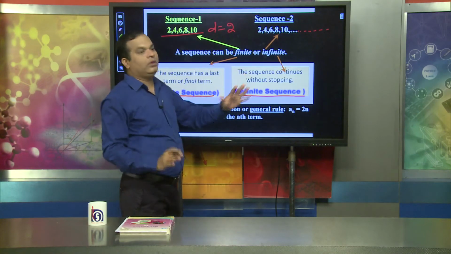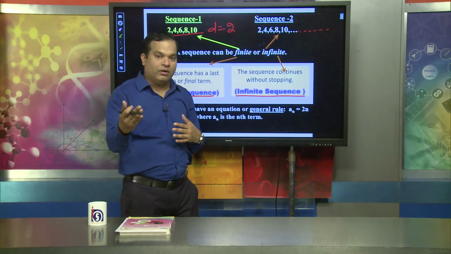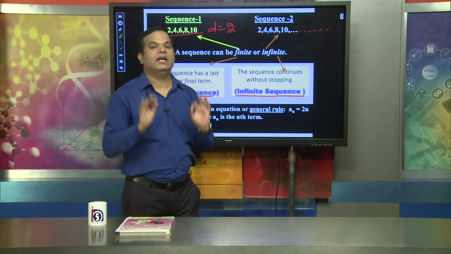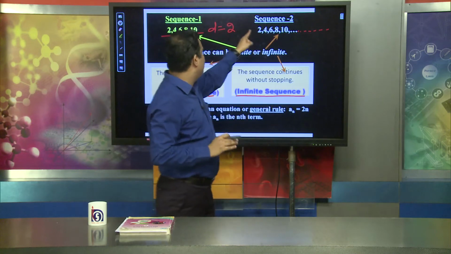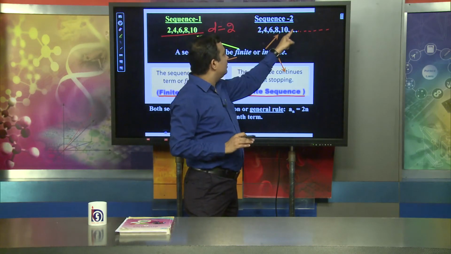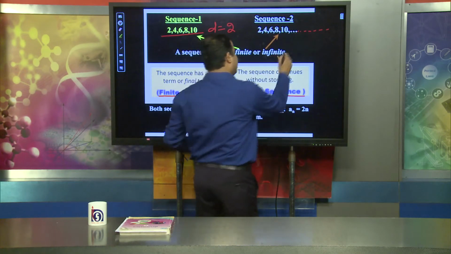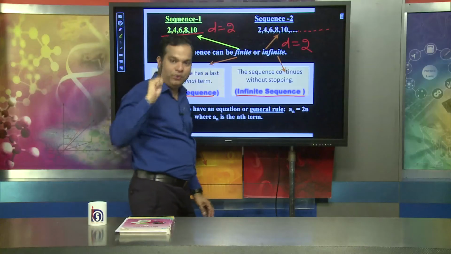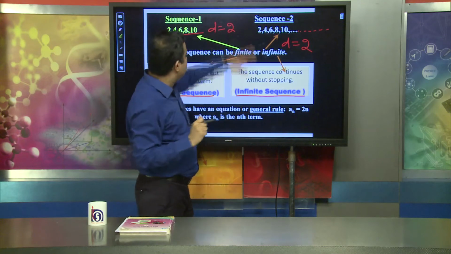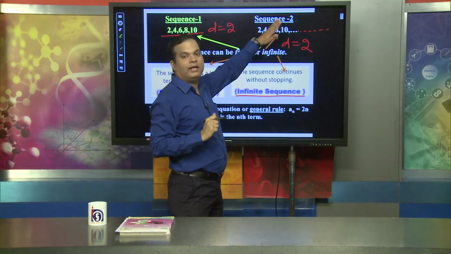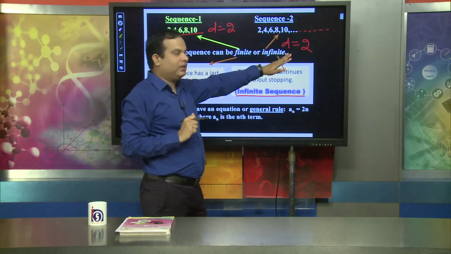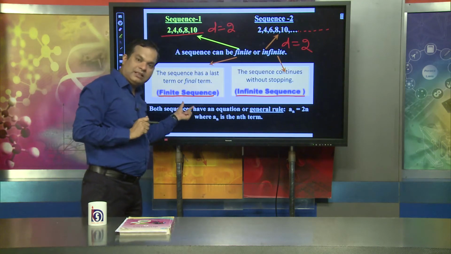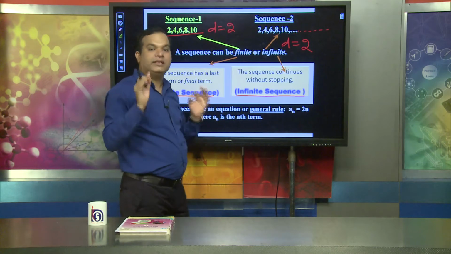If you do not know the last term or last number of a sequence, then we can say this is an infinite sequence, like 2, 4, 6, 8, 10, dot dot dot. Here also the difference is 2, no problem, but the last term we do not know. So this sequence we call an infinite sequence, and sequence 1 is called a finite sequence as the last term is given.